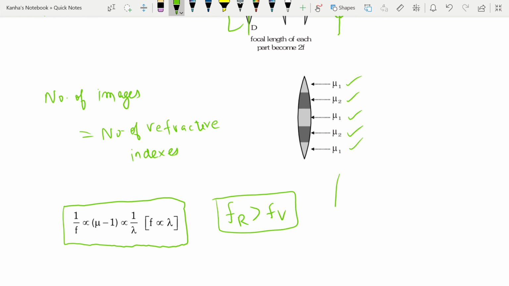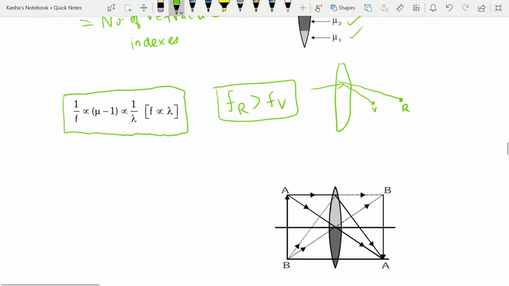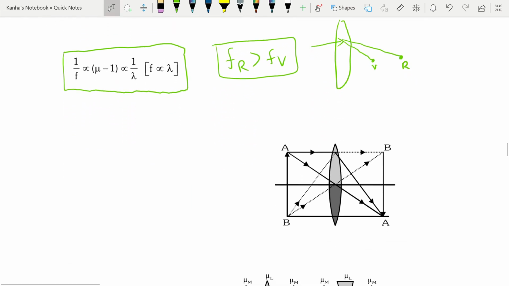So if I have a lens and I have a white beam coming in, the violet one will converge somewhere here, and the red one will converge after some distance, because the focal length of violet is less than that of red. So this is for violet, this is for red. We'll look at these in the next one or after a point.